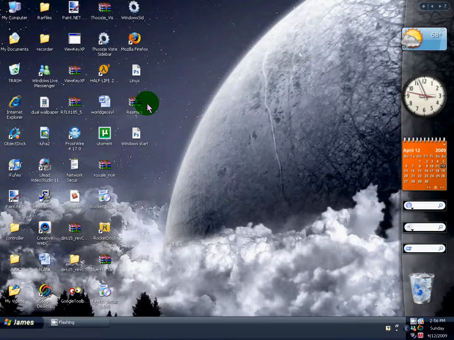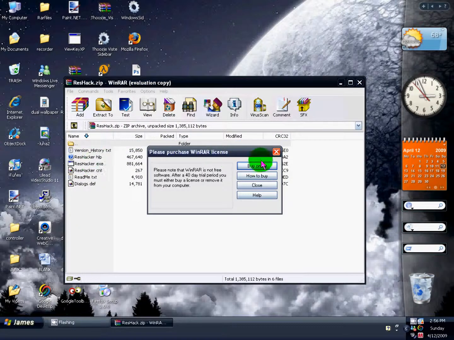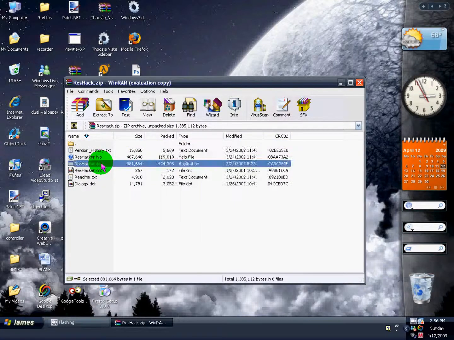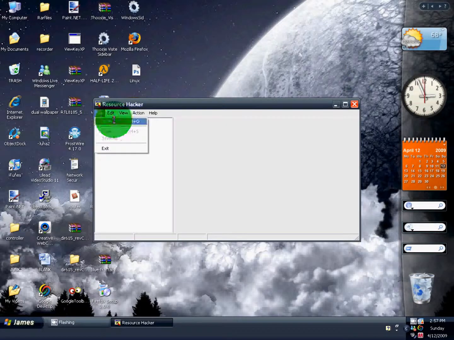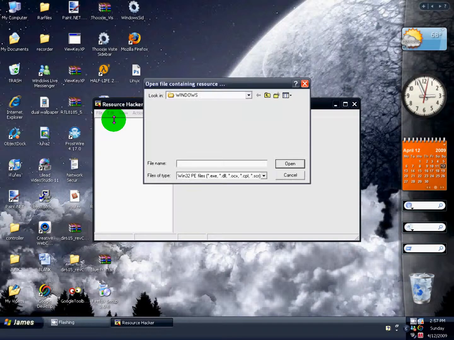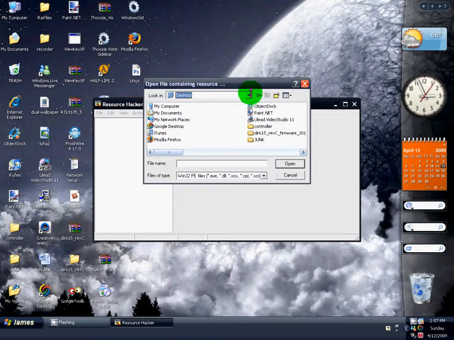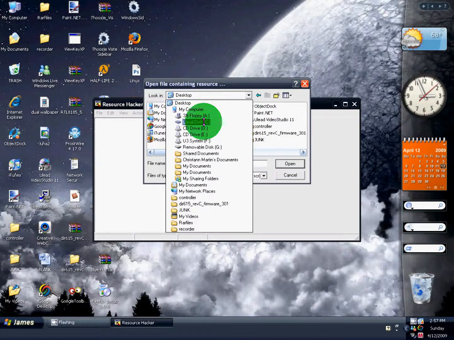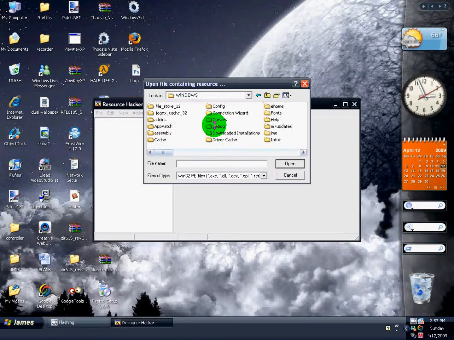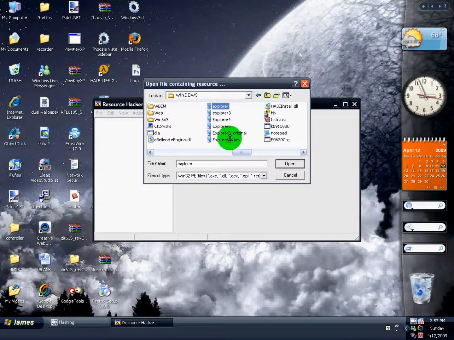Open up Resource Hacker. The link will be provided in the description to the right. I think I already taught you what the right is last time, so you should know that. Resource Hacker. Gonna go File, Open. Now yours will be on desktop. Navigate to Local Disk C, Windows, and find Explorer, EXPLORER.